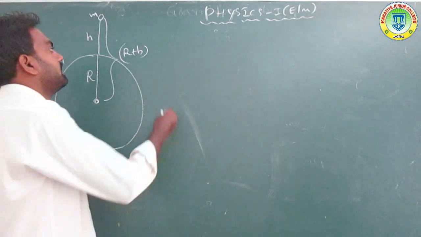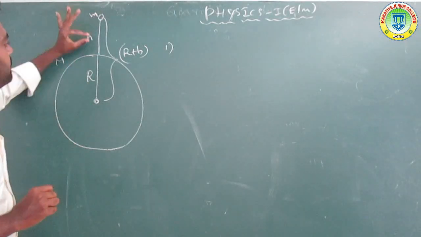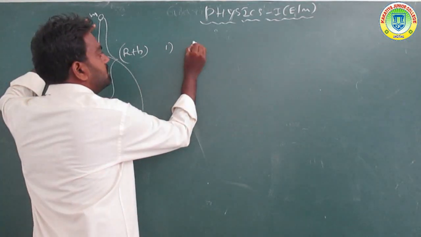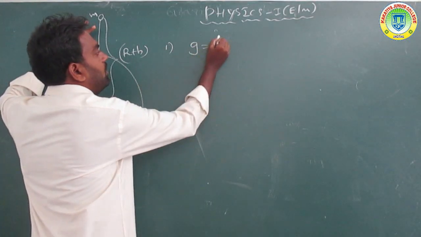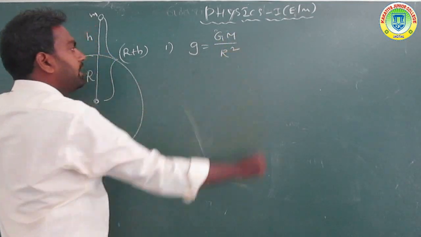Now the first condition: the object is placed on the surface of the earth. So on the surface of the earth, g is equal to GM by R square, equation 1. Okay, got it?